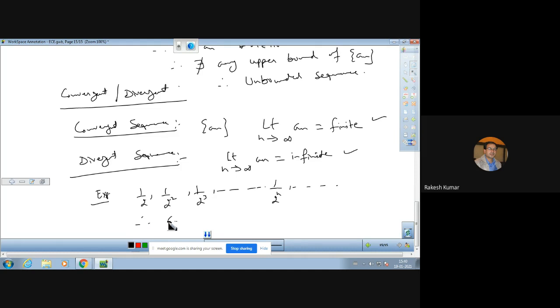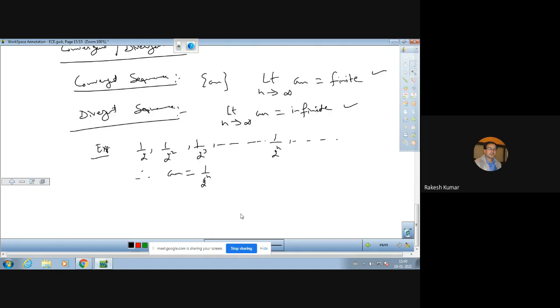Now, it is clear that the nth term of the sequence is 1 by 2 raised to power n. This is the nth term given to us. Even ये infinite sequence है क्योंकि ये sequence up to infinity तक है. So we have to take the limit of the nth term.